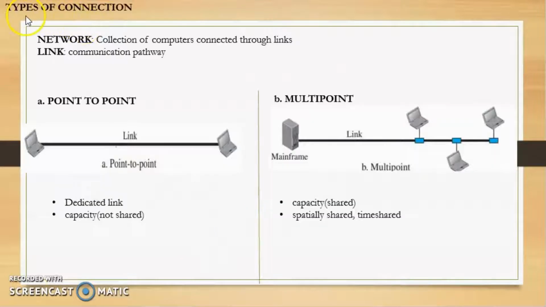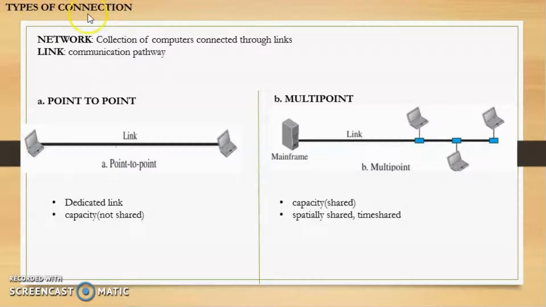So let us see the types of connections in a computer network. Now before we see the types of connection, we will see what is a network. A network basically is a collection of computers, or we can say it is a group of computers which are connected through some kind of a link. Now the reason the computers are connected is so that they can share some data or they can exchange some resources with one another. Next, let us see what is a link. Link is basically just a path through which data will be transferred. So it's just a communication path to exchange some kind of data.